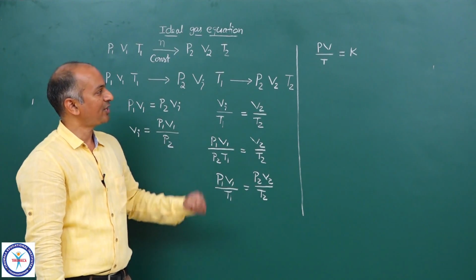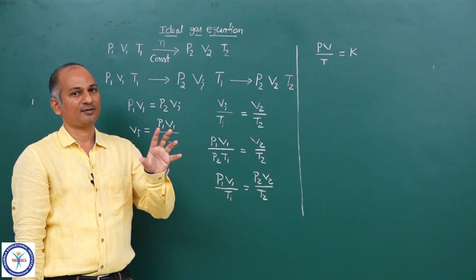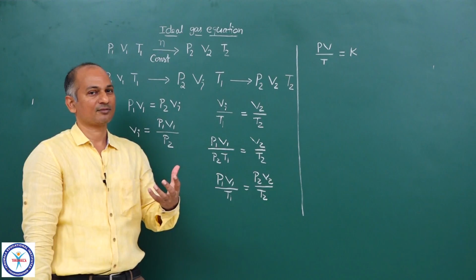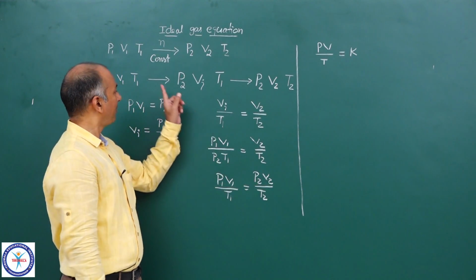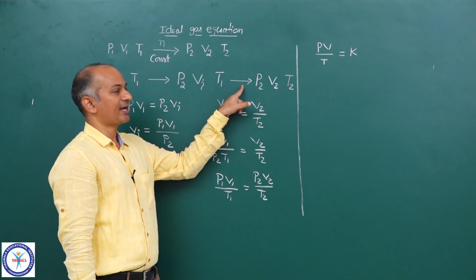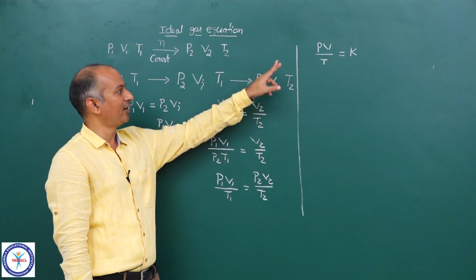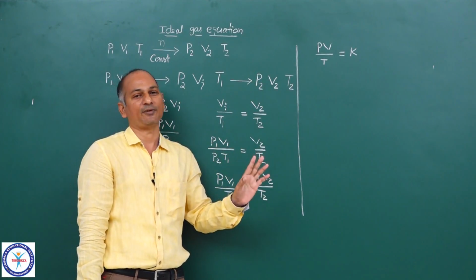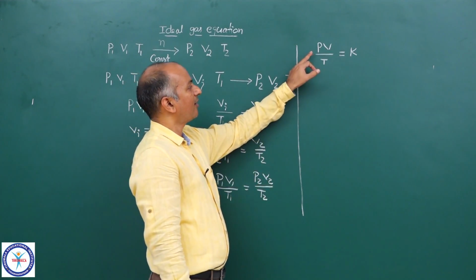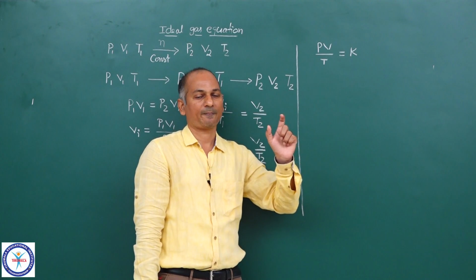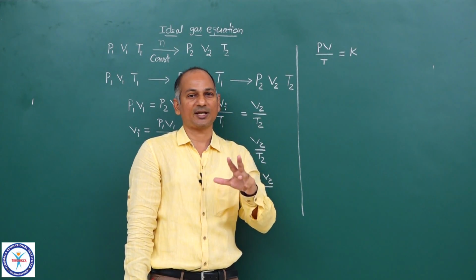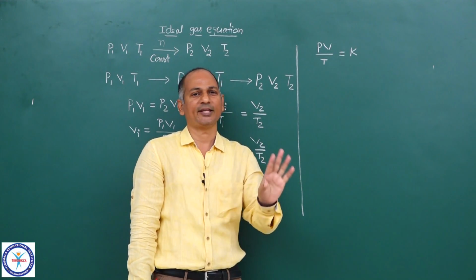Pressure, volume product divided by temperature should be constant, and we got that relation. We applied Boyle's law in the first step, we applied Charles' law in the second step, and we got that relation. Now you see very carefully this one. All of you recall what is pressure? Intensive variable or extensive variable? Intensive. Pressure, temperature, density, these are all intensive variables.